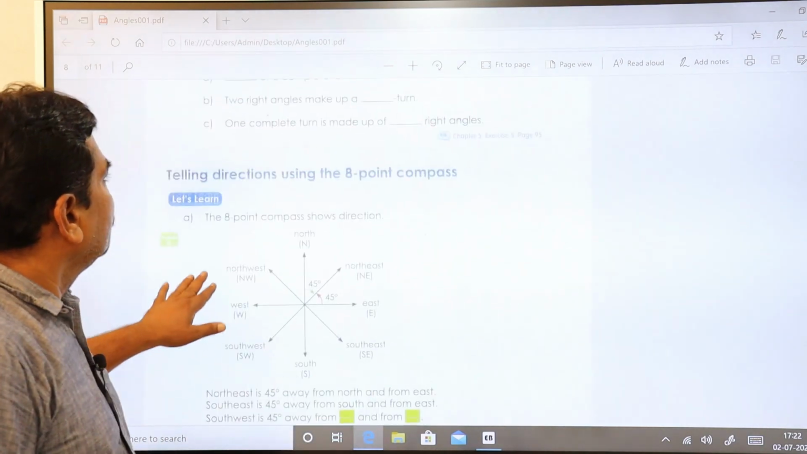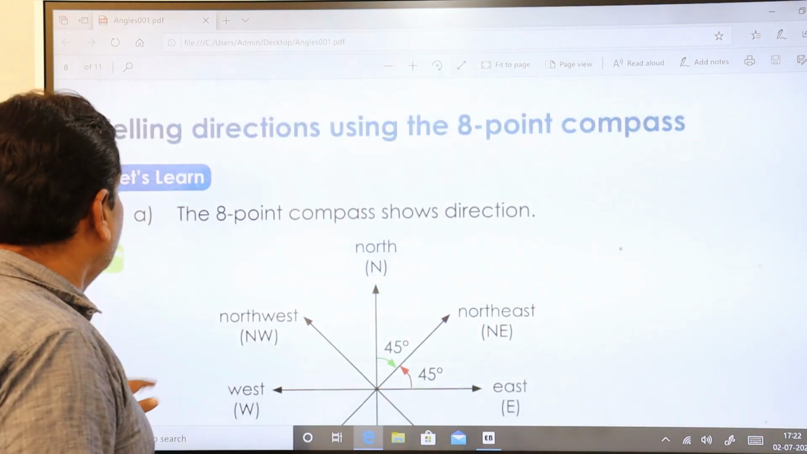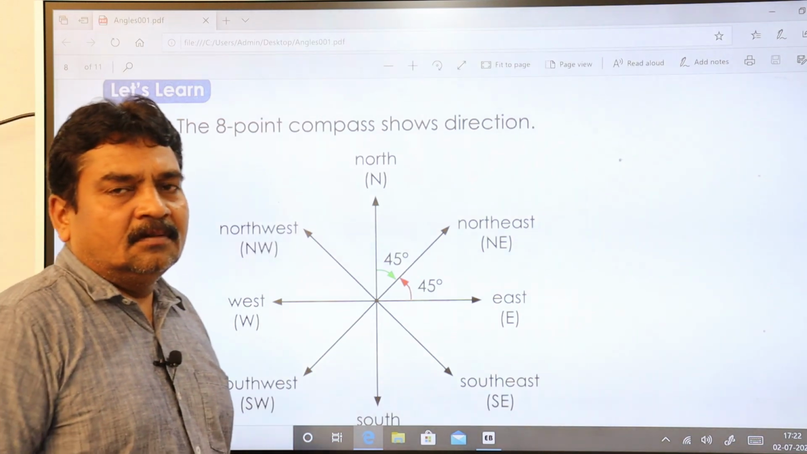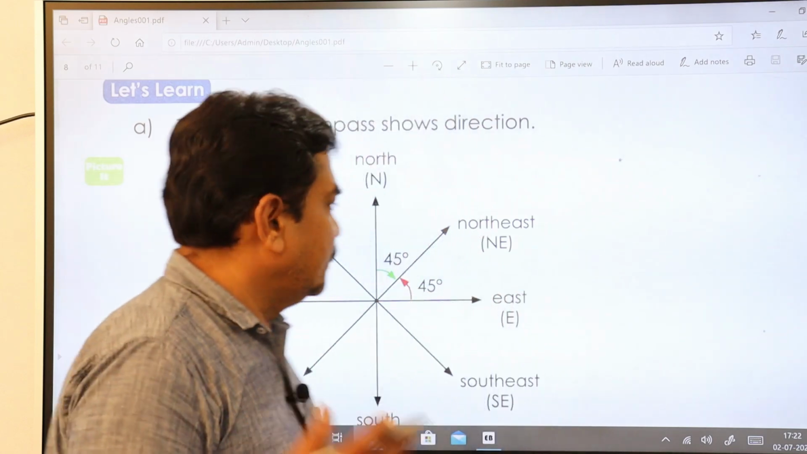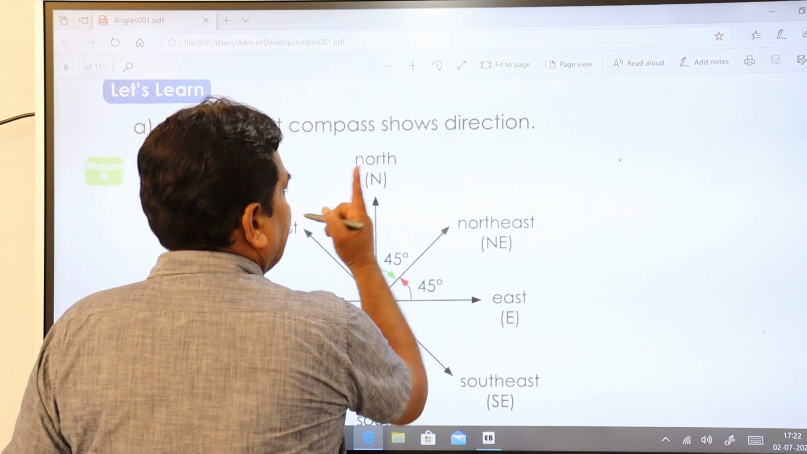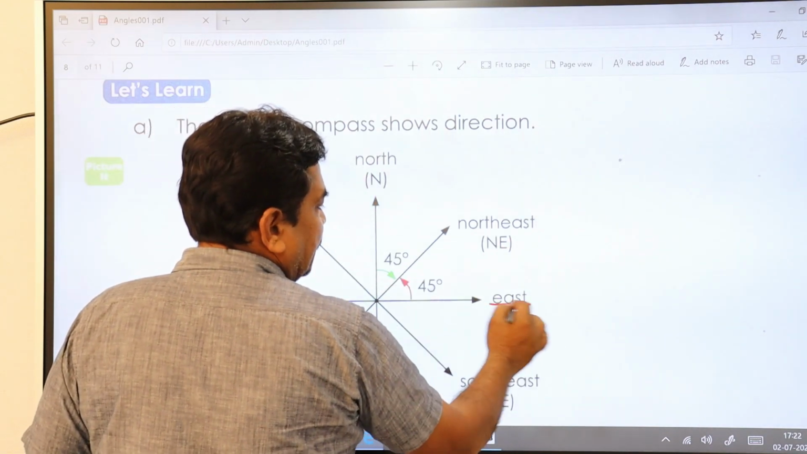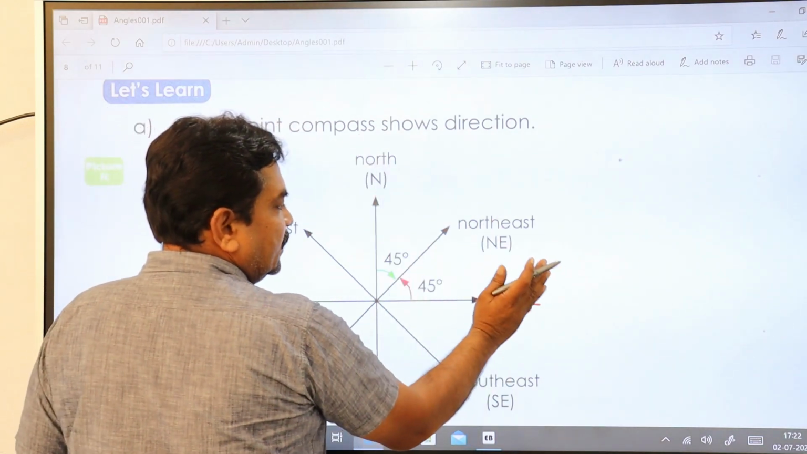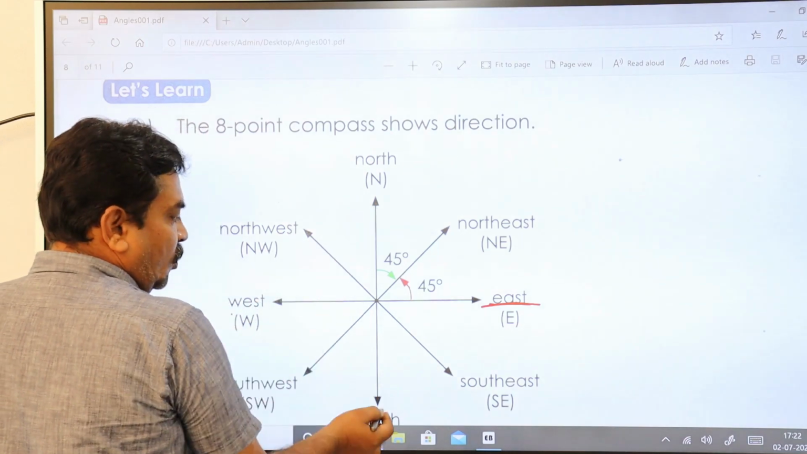Now you see, telling directions using the 8-point compass. This is very important because in competitive level exams, this kind of stuff you are going to face there. So please understand. As I told you, if you face towards north side, your right side is east. So this is north, this is east. Opposite to east is west, opposite to north is south.